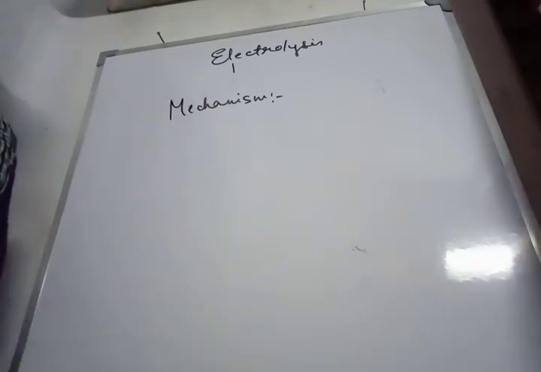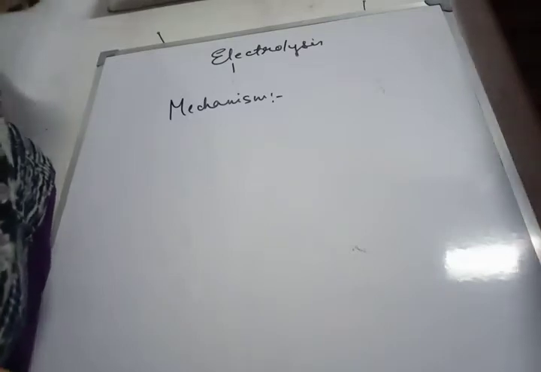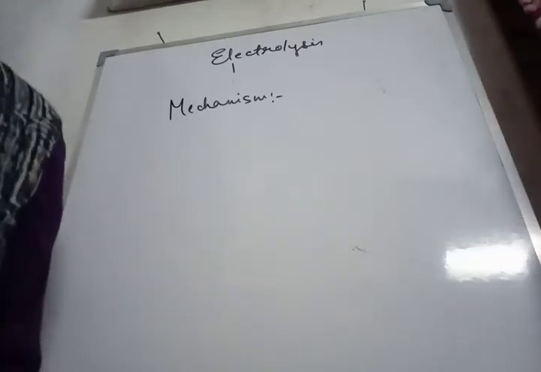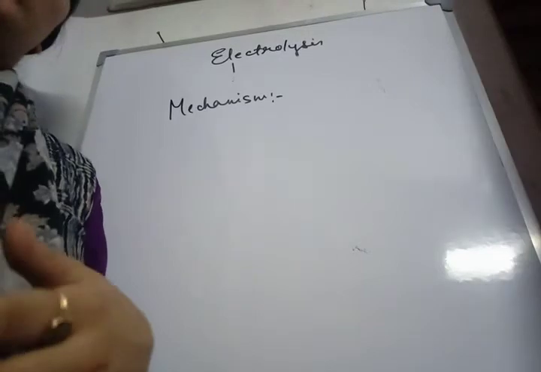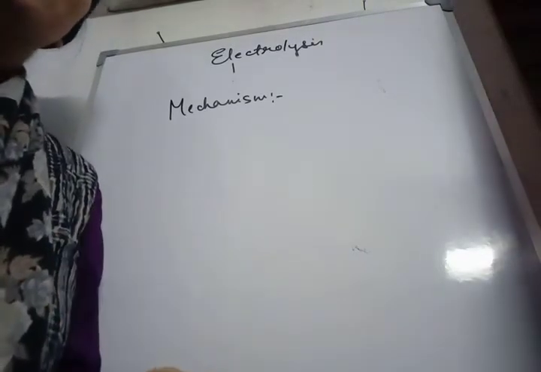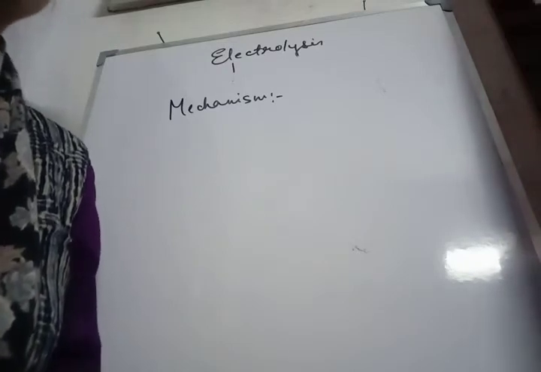The amount of electricity conducted by an electrolyte depends on the concentration of the ions in solution. And last of all, there is an equilibrium between the molecules of an electrolyte and its respective ions. Now after this we come to the characteristics of electrolysis. Under characteristics of electrolysis, the first one is, on passing electricity through an electrolyte, cations move towards the cathode and anions move towards the anode.